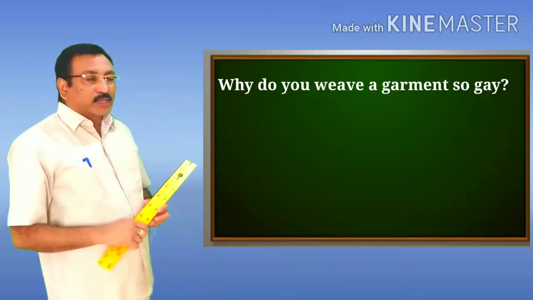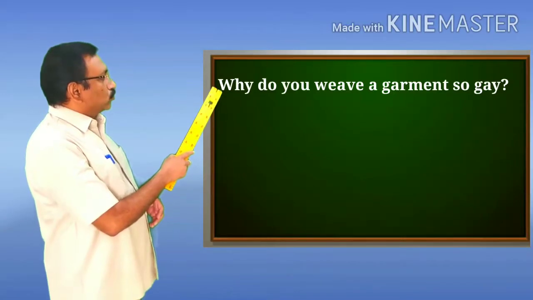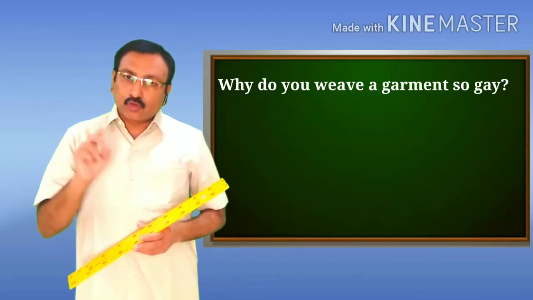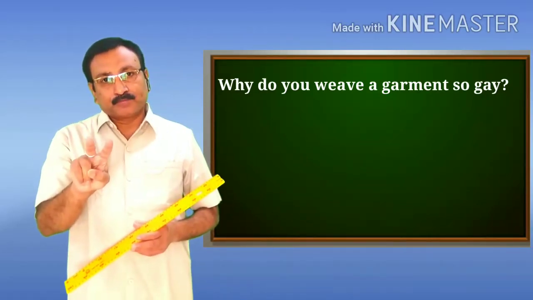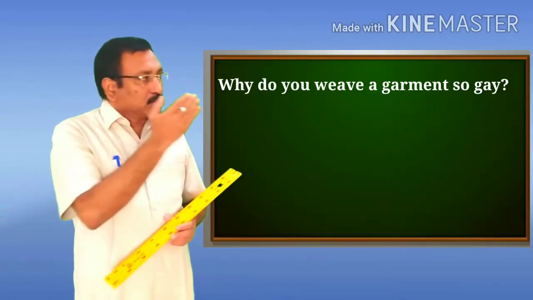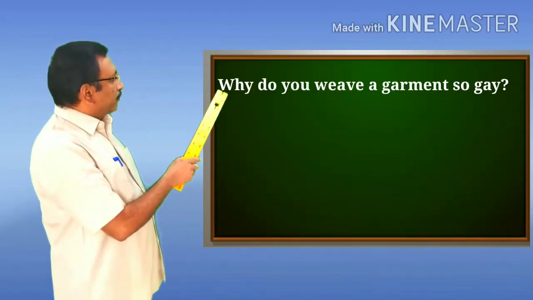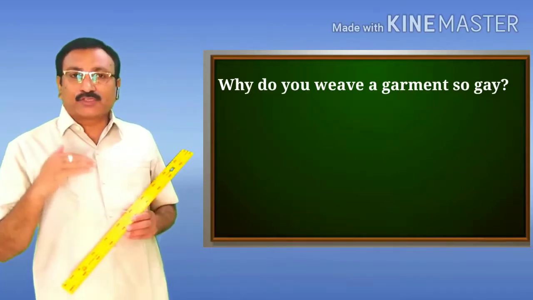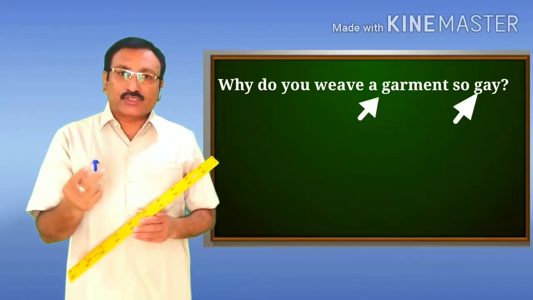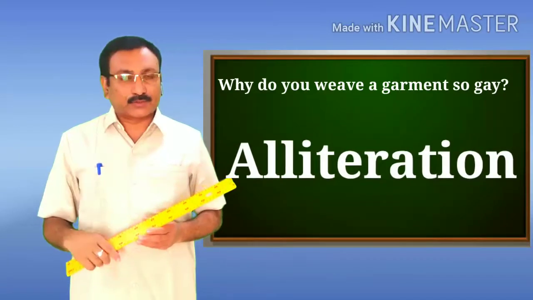Now let us come to the second line from the first stanza. I read the line, "why do you view a garment so gay?" In this line also we have two figures of speech. The first is alliteration and the second one is interrogation. Alliteration in the sense that there are two words, garment and gay, which begin with the same sound, and that is G. So the sound G is repeated twice in this line, and therefore this line is an example of the figure of speech alliteration.